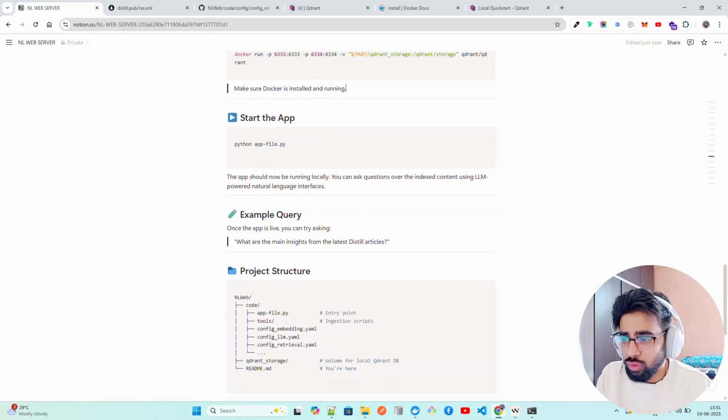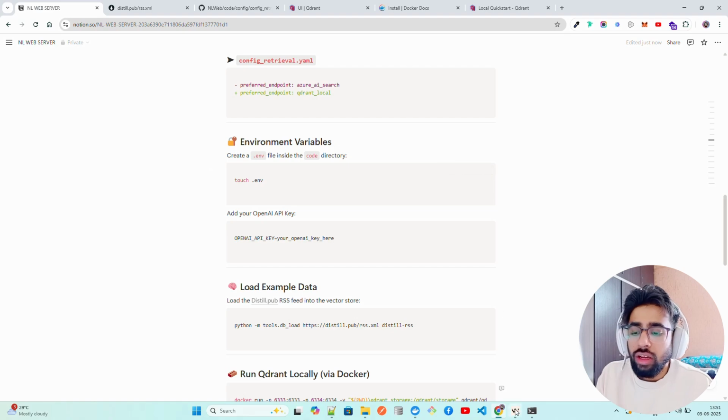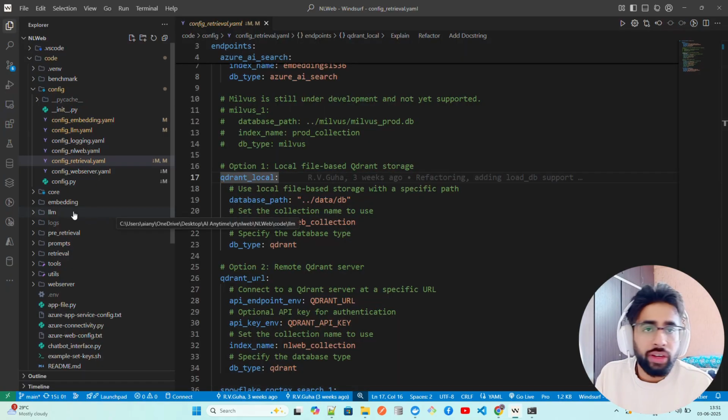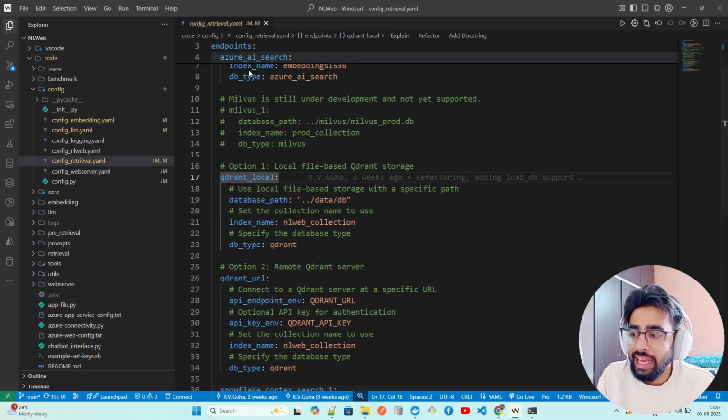Now there are a couple of things we have to do before that. Of course, these are all fine. Now, let's say we need an LLM here, right? Because we're not running through Ollama. We are working with OpenAI, let's say, right? So we need an env. You can see I have a .env file where I have kept my OpenAI API keys.